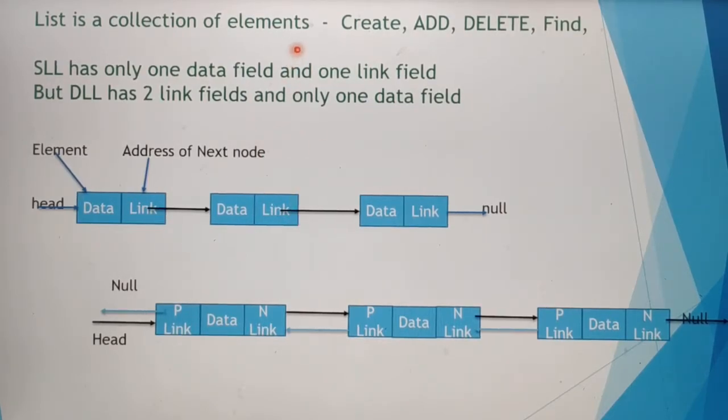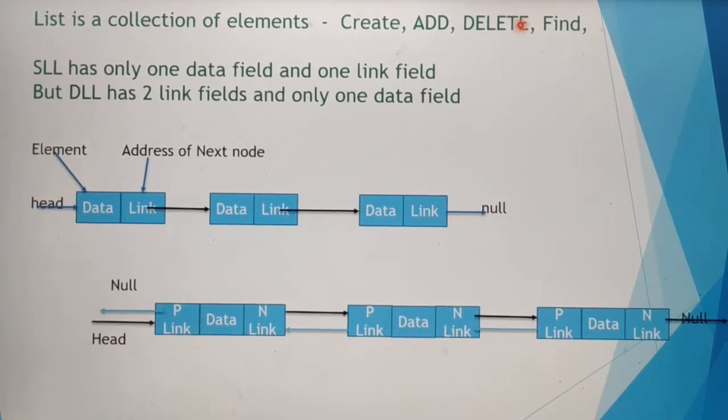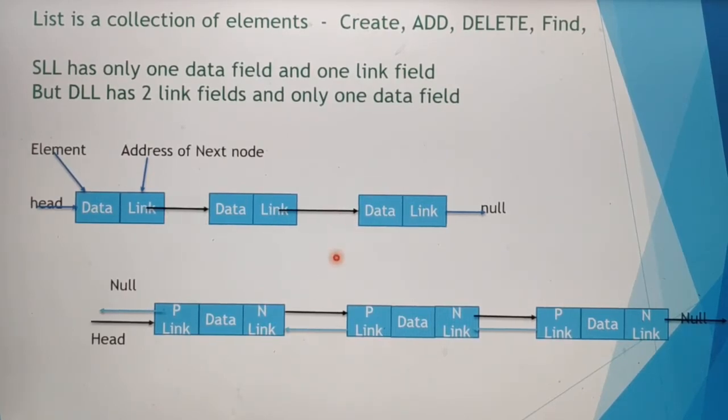From this list, we can do various functionalities. We can create a new list. We can add a new element into the list. We can delete some element from the list. Then we can search some elements also. Here, this list can be implemented by using singly linked list and doubly linked list.